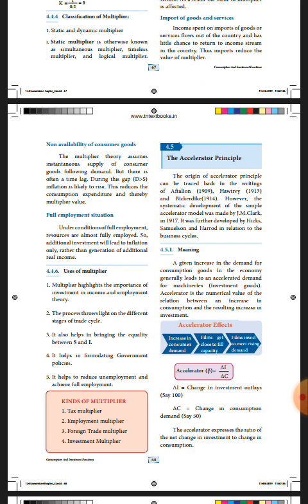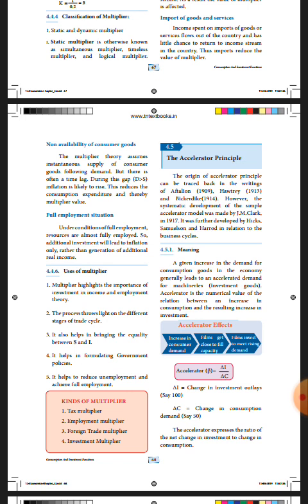First use, it shows the importance of investment in income and employment theory. It shows different stages of business cycle. It will be very helpful to bring the equality between saving and investment. It will be very helpful to formulate government policies.